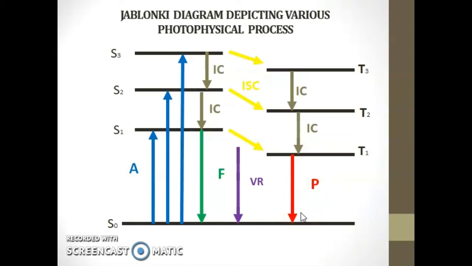That means there is a decrease in mutual repulsion between the two electrons. Hence the energy of the triplet states is lower than that of the corresponding singlet states.